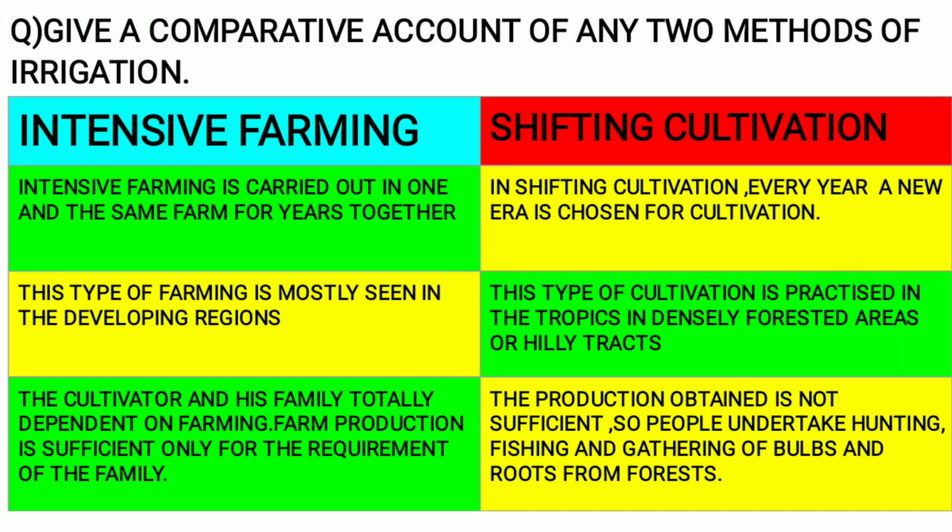Shifting cultivation, point number 2. This type of cultivation is practiced in the tropics, in densely forested areas or hilly tracts. Number 3. The cultivator and his family totally are dependent on farming. Farm production is sufficient only for the requirement of the family. In shifting cultivation, point number 3. The production obtained is not sufficient, so people undertake hunting, fishing and gathering of bulbs and roots from forests.